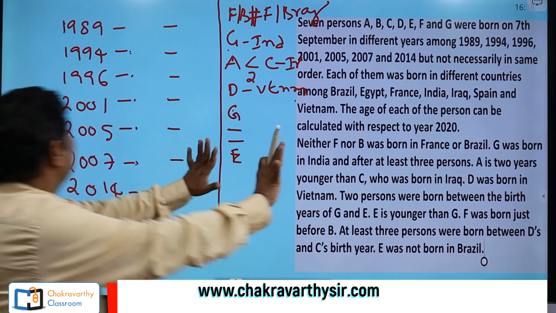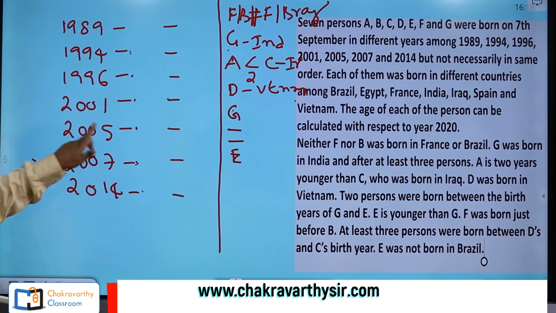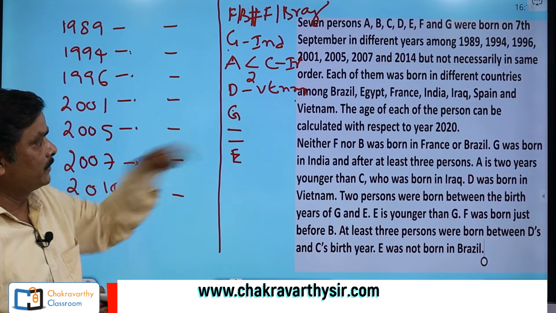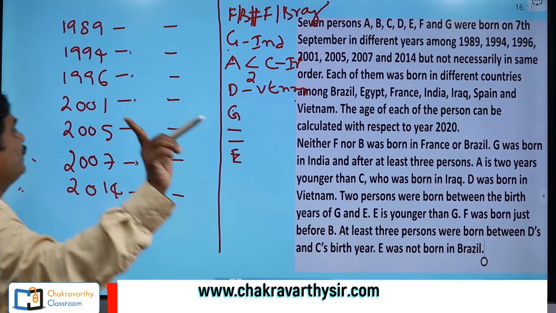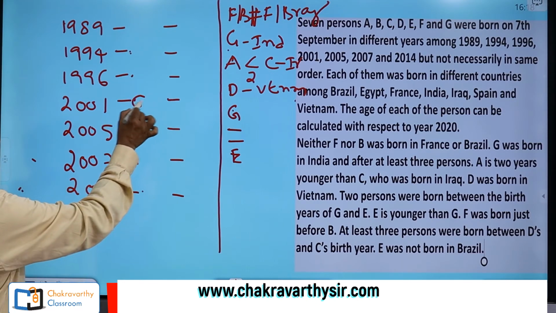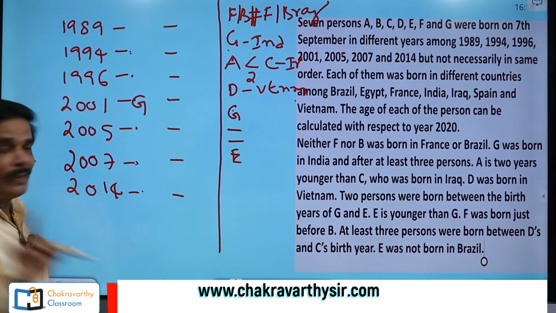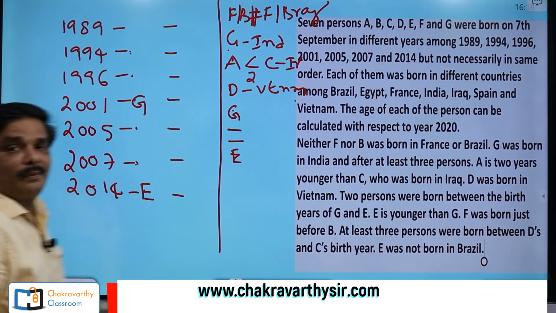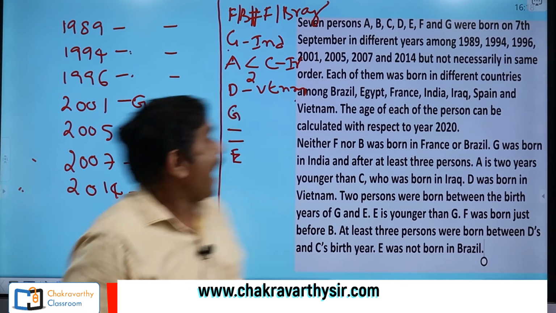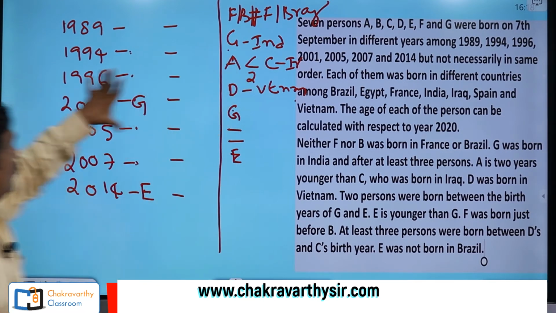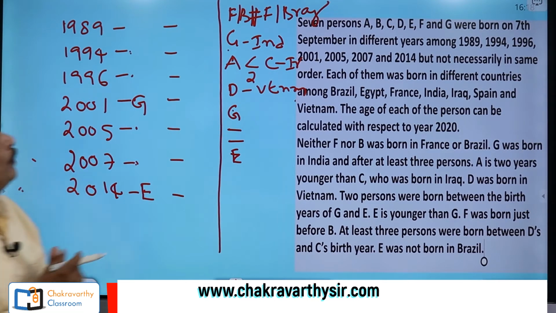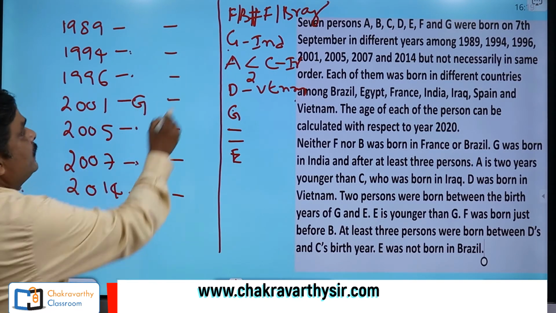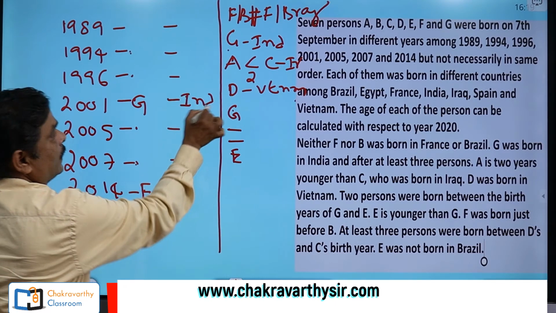Alright. Now students, you see very clearly, successfully I have reduced it to only one possibility. What is that? G's possible places are 2001, 5, 7, 14. Now clearly below G, 3 should be there on the chart. So there is only one fixed place for G, that is this one. Understood this, right? Now here G, 2 persons and E, successfully done. Now what is your next job? Am I able to bring any information onto the chart now? So far F and B, no information. G of course I have taken here and he is from India. I'm just keeping India here, right?